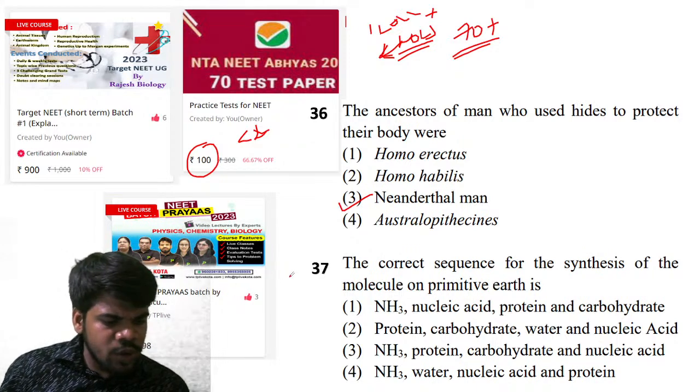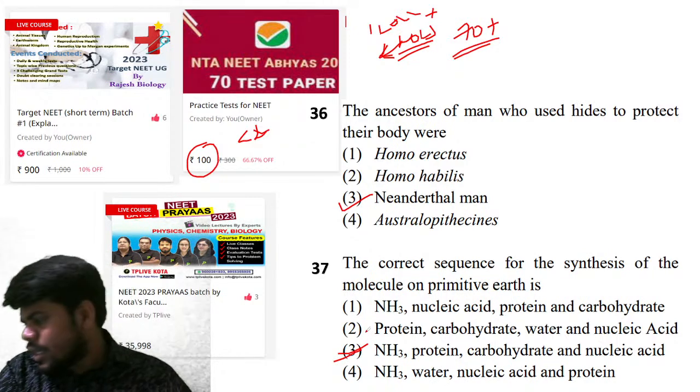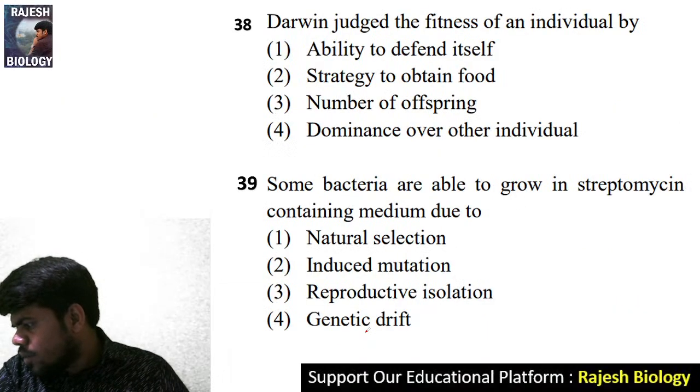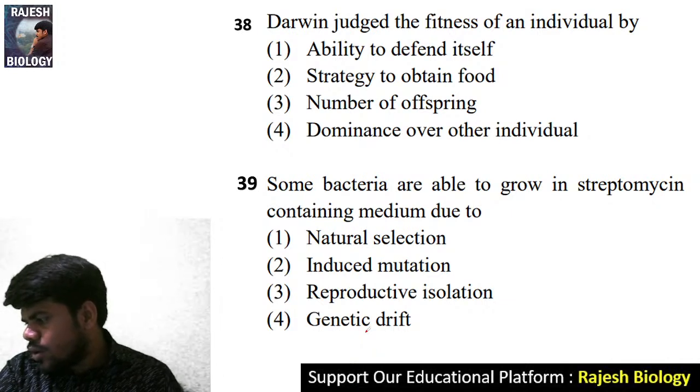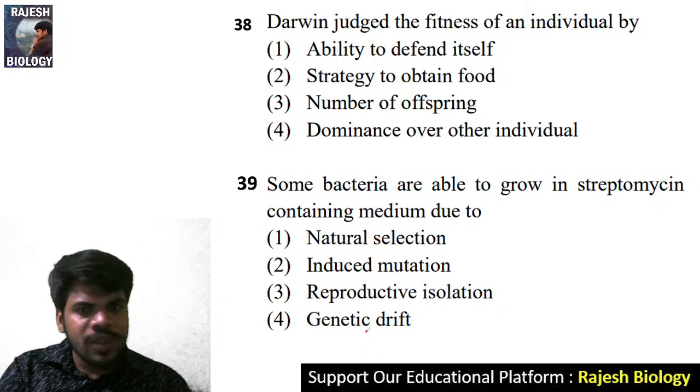Come to the 37th question. The right answer is NH3, protein, carbohydrate and nucleic acid. 37.3 is not given. Yeah, Meghana. Thank you for reminding me to continue the quiz. I also don't have much time.